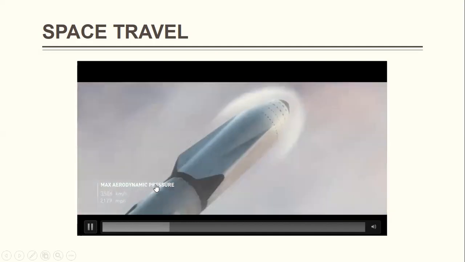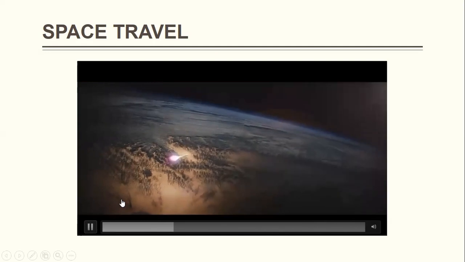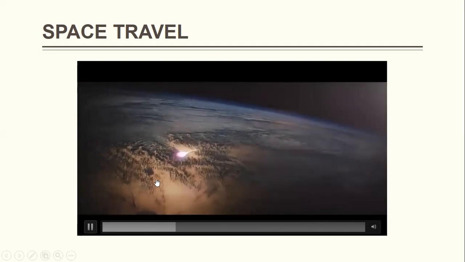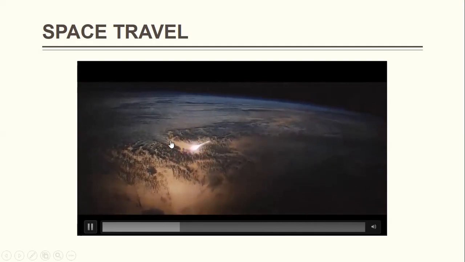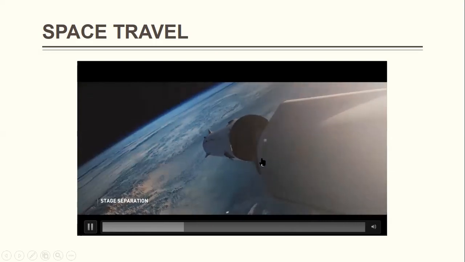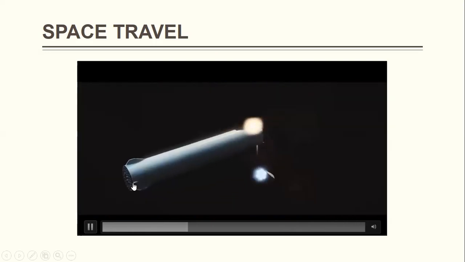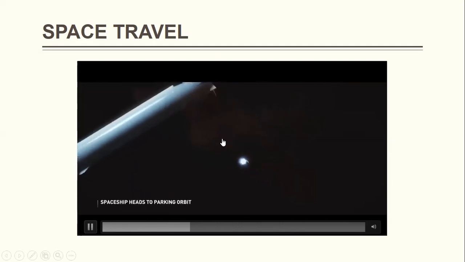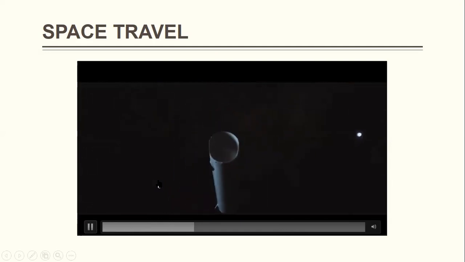The maximum aerodynamic pressure here is much, and then it escapes away from the Earth's gravitational pull. At this point, the Earth cannot pull it back again. And then it's a multi-stage rocket, multi-level rocket. So there is going to be a separation of the back base that will be sent back to the Earth space station, and then the other one continues.